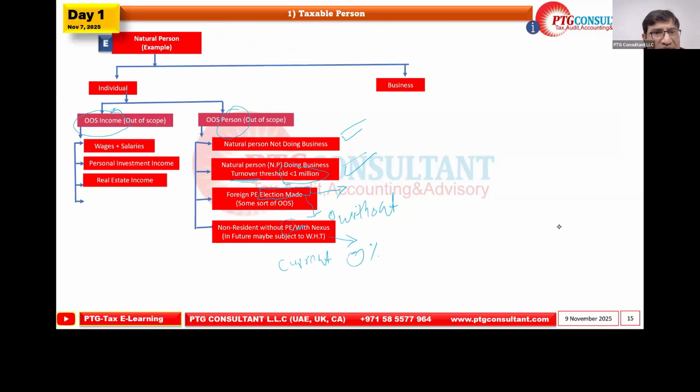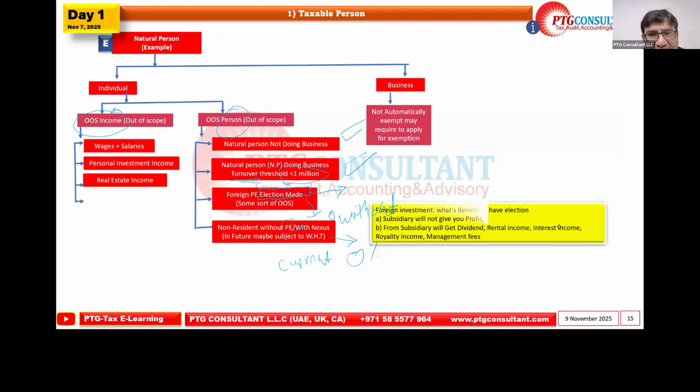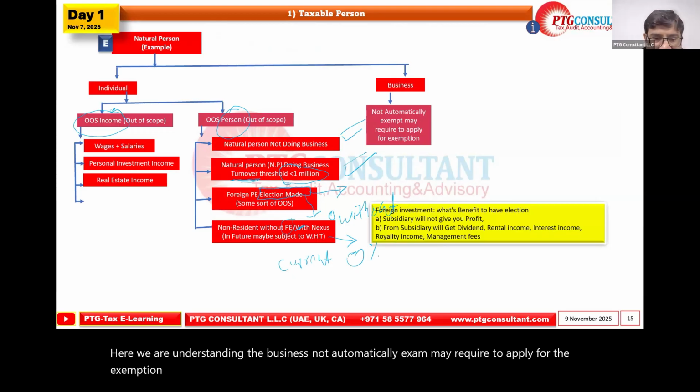Okay, now the business. Here we understood the individual. Here we are understanding the business. Not automatically exempt, may need to apply for the exemption. As we saw in the previous case, certain people are exempt and certain ones we have to apply for the exemption.